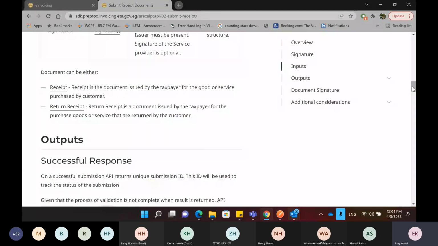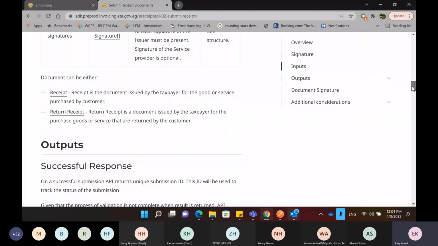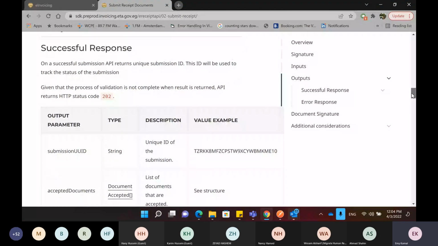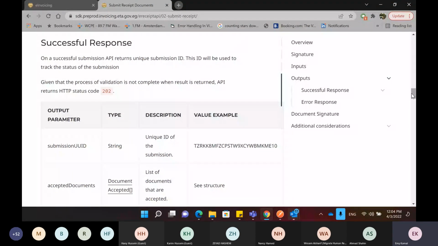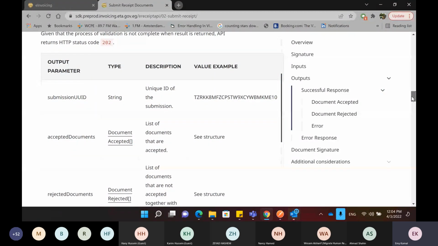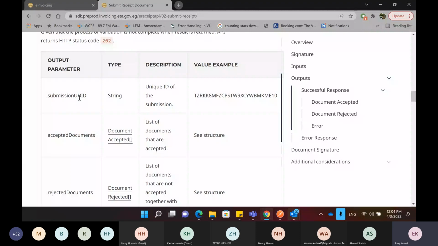Upon sending the request and your receipts, you will get either a successful response or an error. When you get a successful response and you have submitted the documents, you will get a submission UUID. This is an ID for the whole submission, not just the receipt, that will be generated by the backend system and given to you.